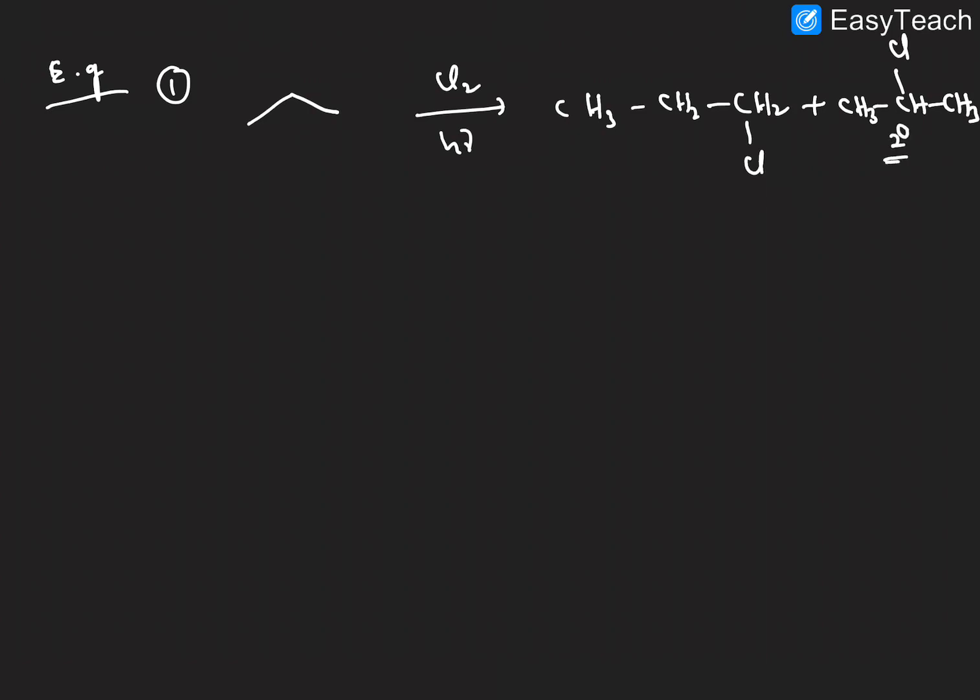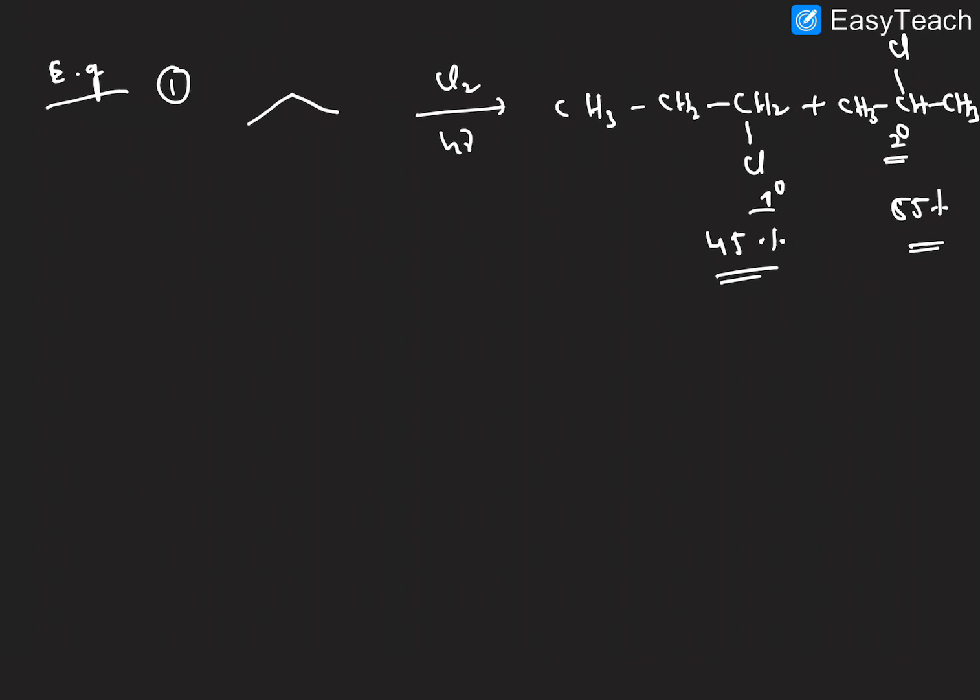This is the secondary carbon free radical, this is the primary free radical, right? So here we get 55% product, and here we get 45% product. The difference is the stability of the free radical. Already we discussed this when we started the video. Initially we will discuss this point only.